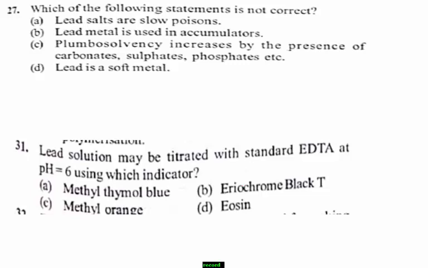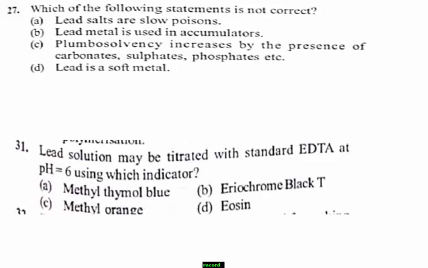Option B, lead metal is used in accumulators. Option C, plumbosolvency increases by the presence of carbonates, sulfates, phosphates, etc. Option D, lead is a soft metal. Among the given options, which one is not the correct statement?